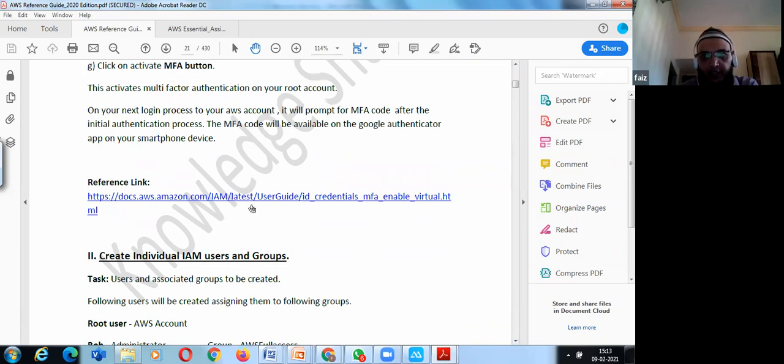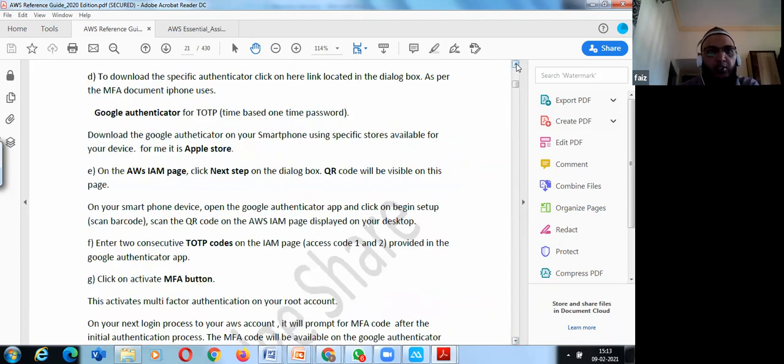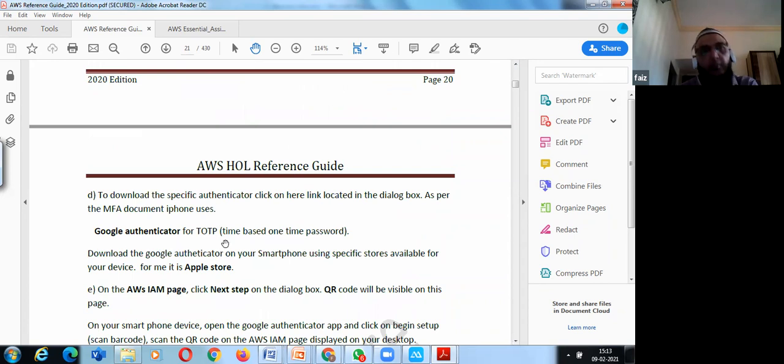This document will also tell you what to do. I am using Google Authenticator for this because it can be used on Android as well as Apple.